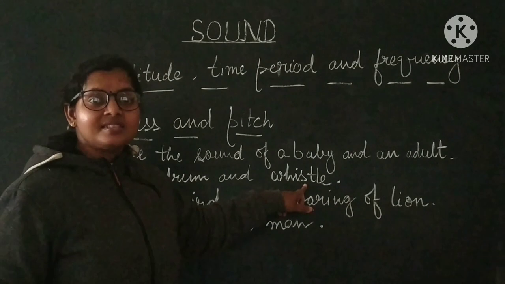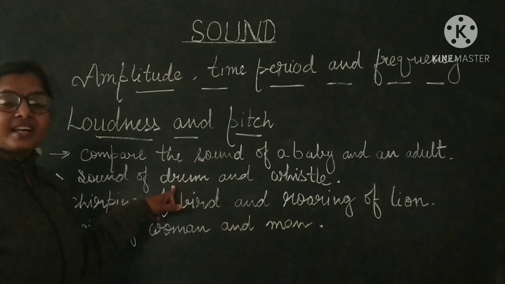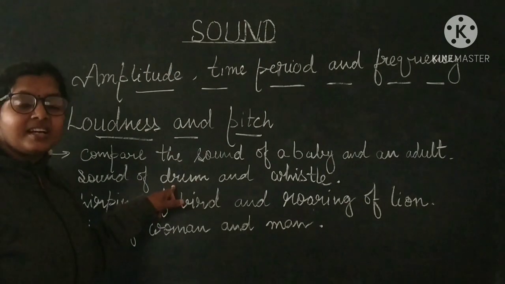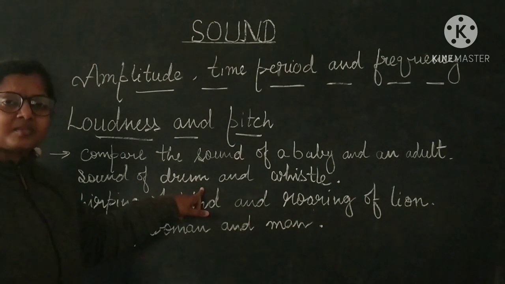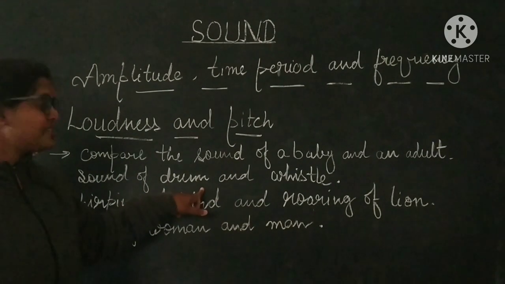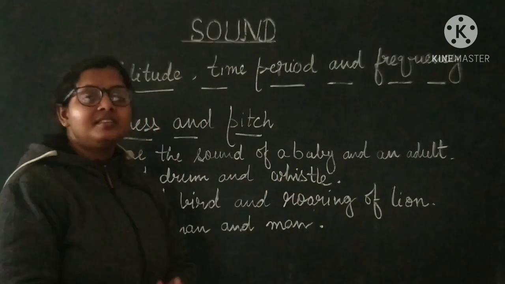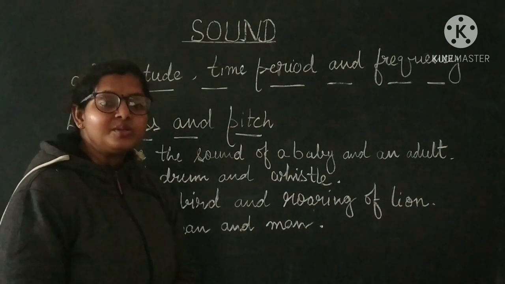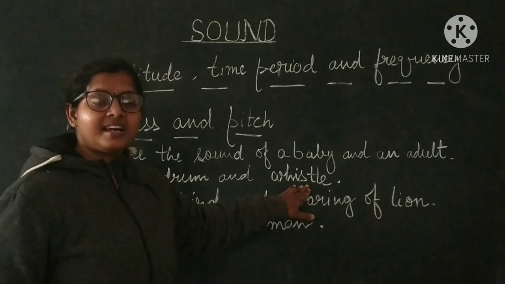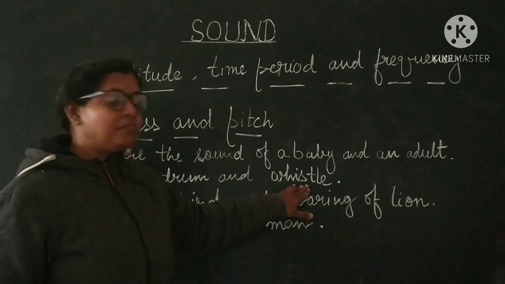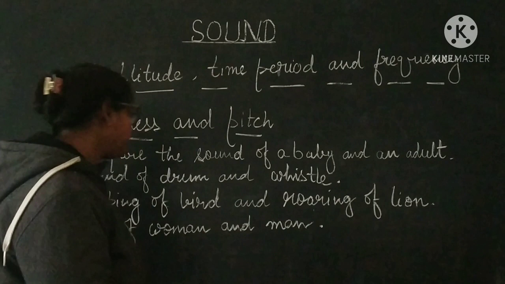In the case of a drum, pitch is low but amplitude is higher, so loudness is high and shrillness is not present, or very little. The sound is bass. While in the case of a whistle, a shrill sound is produced because frequency and pitch are very high, while amplitude is lower.